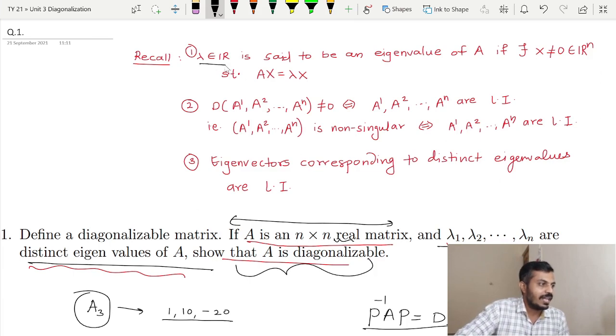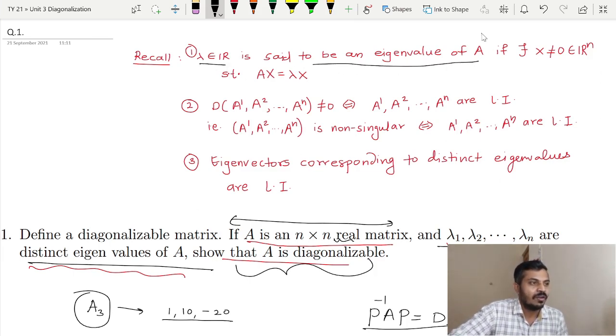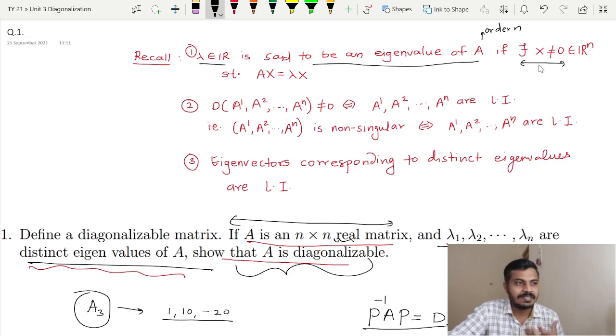Lambda belonging to R is said to be an eigenvalue of a matrix A of order n if there exists a non-zero vector x belonging to R raised to n such that Ax is equal to lambda x. Remember, lambda is an eigenvalue if there exists some column vector belonging to R raised to n such that this condition is satisfied.